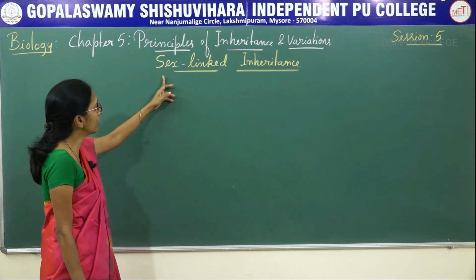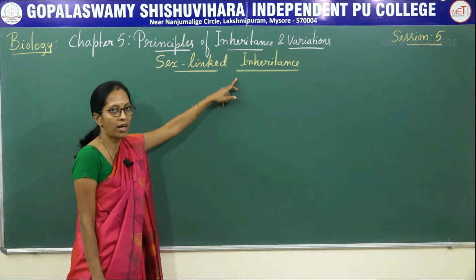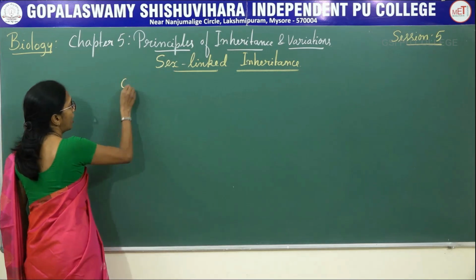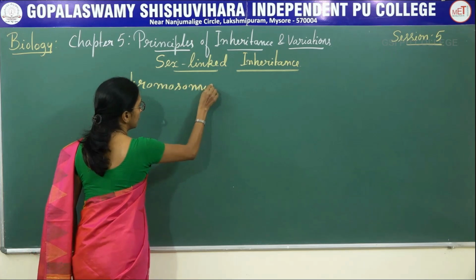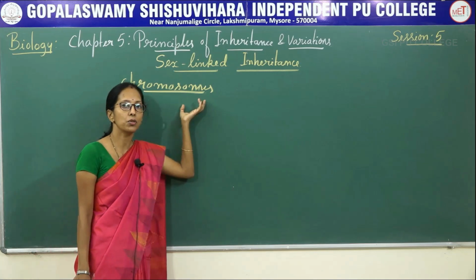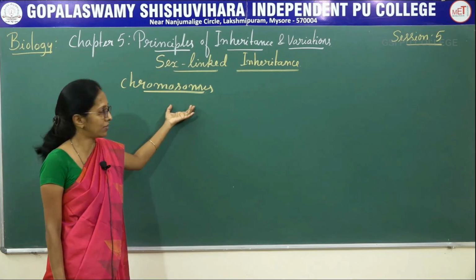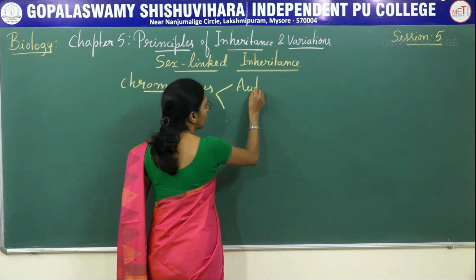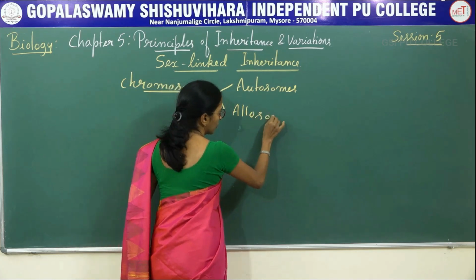As the name itself indicates, sex-linked inheritance is the inheritance of characters located on the sex chromosome. First, you need to understand what is meant by chromosomes. Chromo refers to color, soma refers to body: colored body that is present inside the nucleus. There are two types of chromosomes. One is autosomes, the second is allosomes.